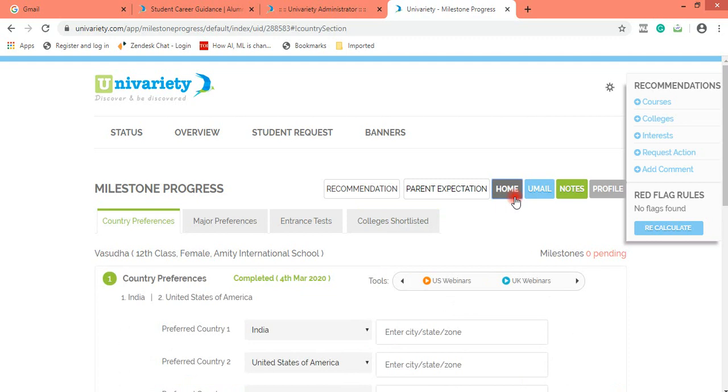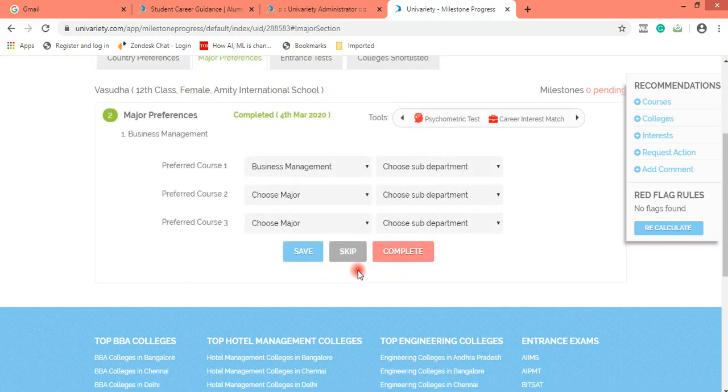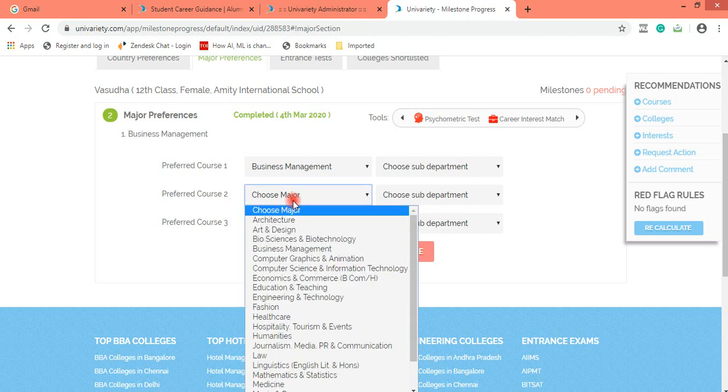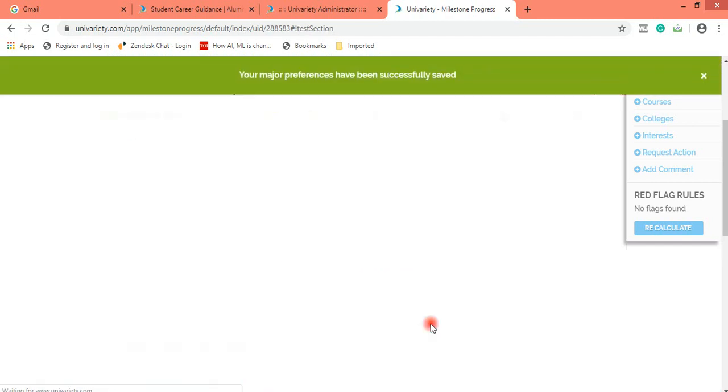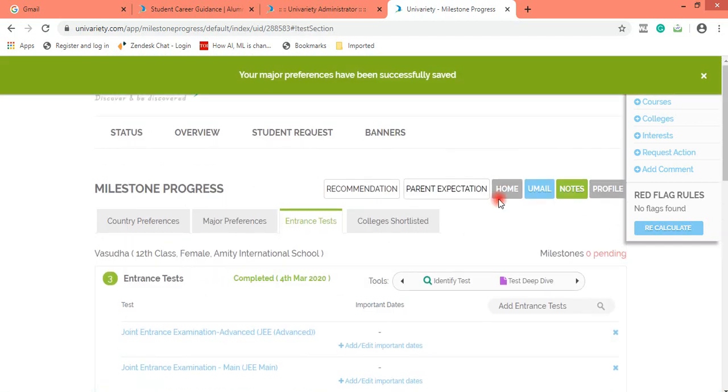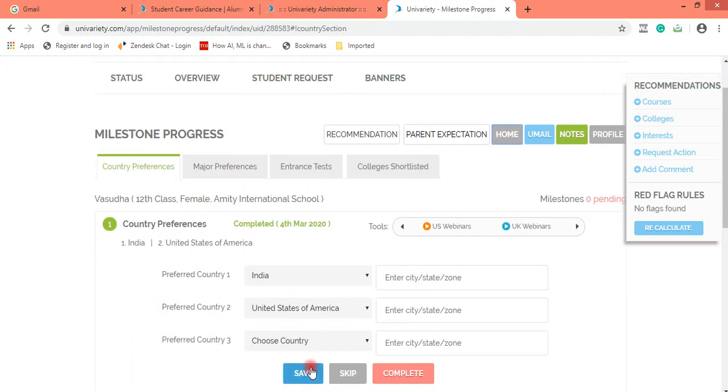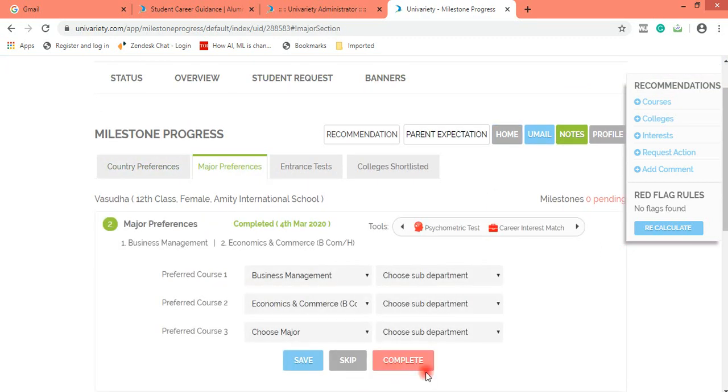Even that is a development for me, because even if a student is confused between two courses, you can go ahead, select both the courses and update the milestones. Okay,